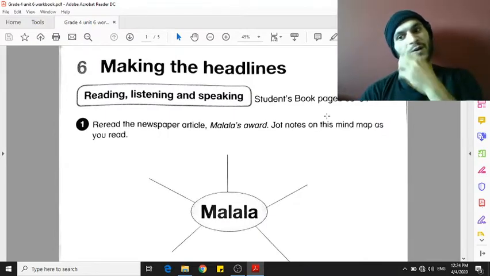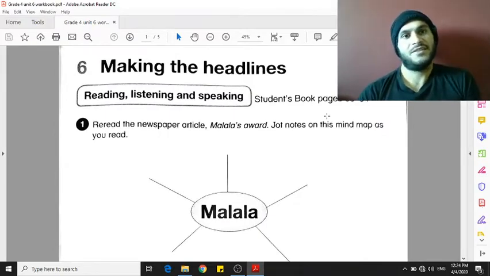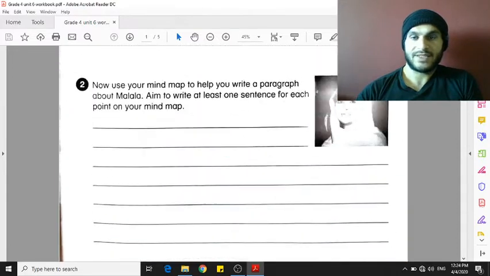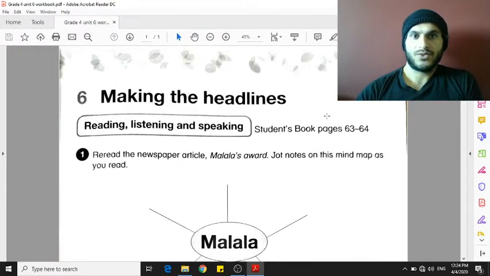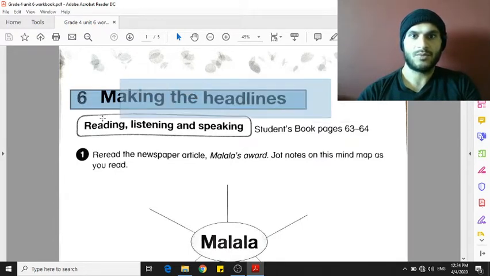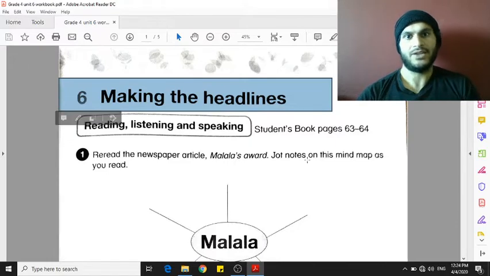And today we are going to go to page 37 in the workbook. We are going to do the workbook for Unit 6. So this is Unit 6, Making the Headlines. We are going to do the workbook for this page, and the following pages, of course.